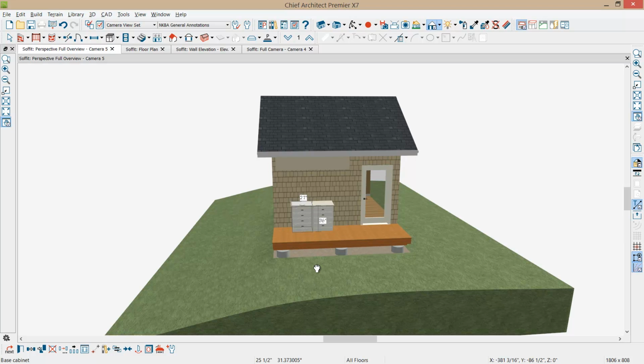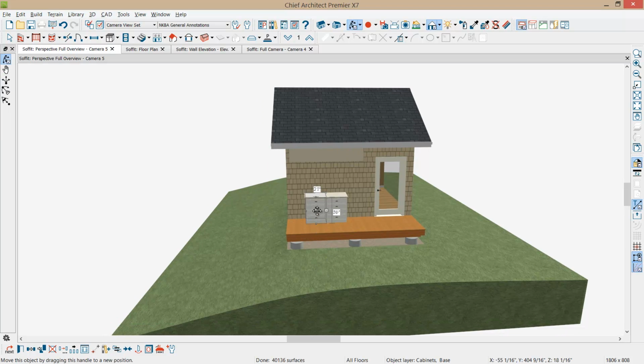The cabinet and the soffit have the same properties. If I move this cabinet off of the deck, watch what will happen to it. It will actually follow that terrain, and that is because auto adjust is on and it's going to follow the terrain. The soffit has the same behavior. If I pull it off, again, auto adjust is on, it's going to jump down. Let's go ahead and move it back over.